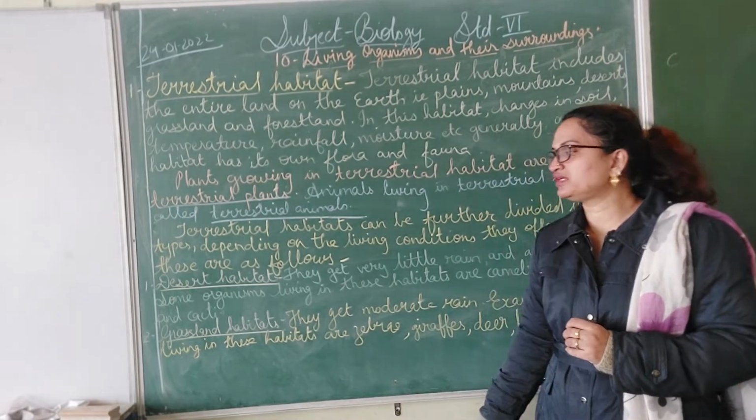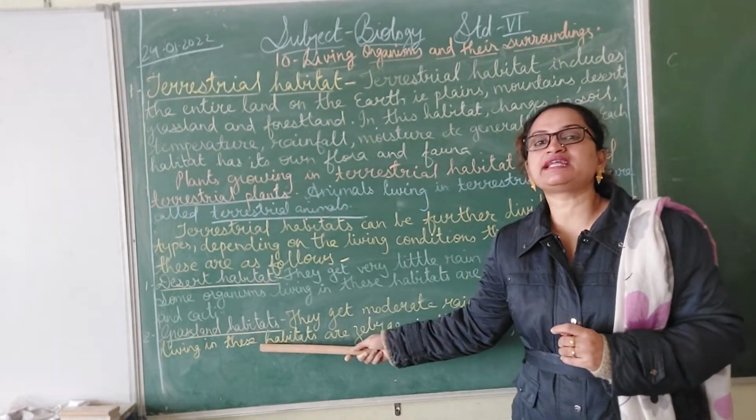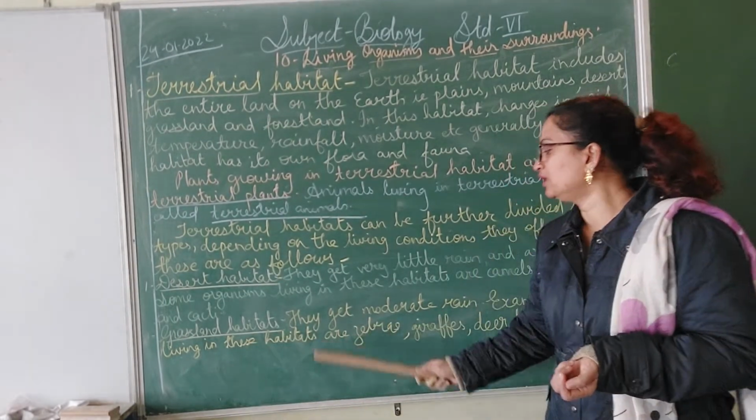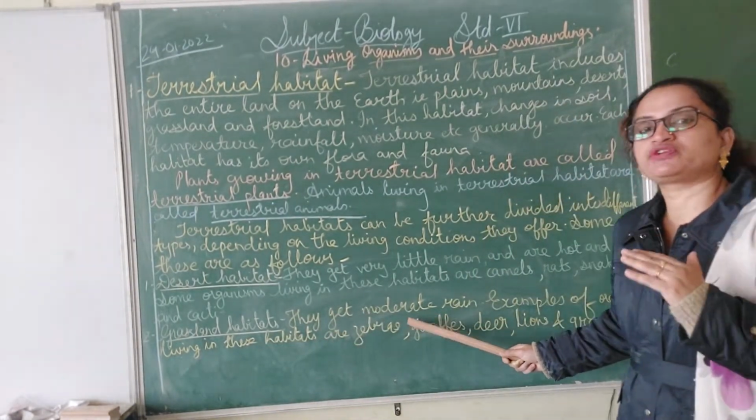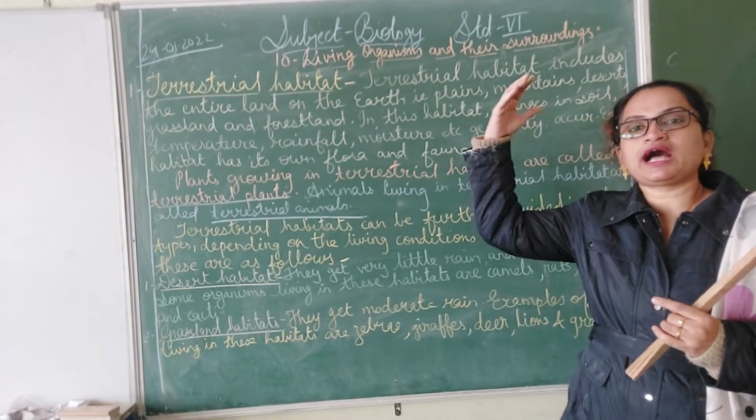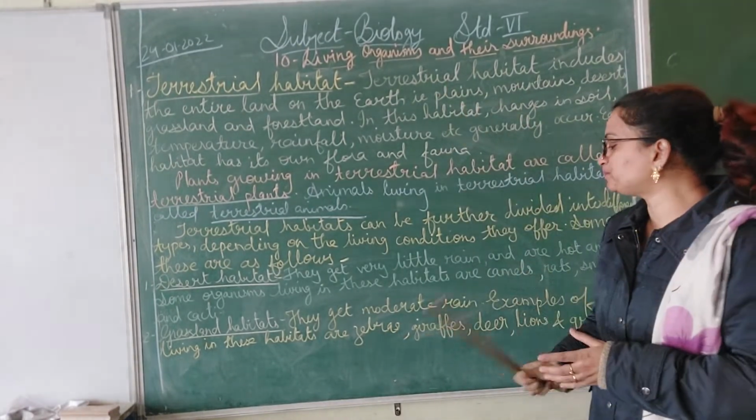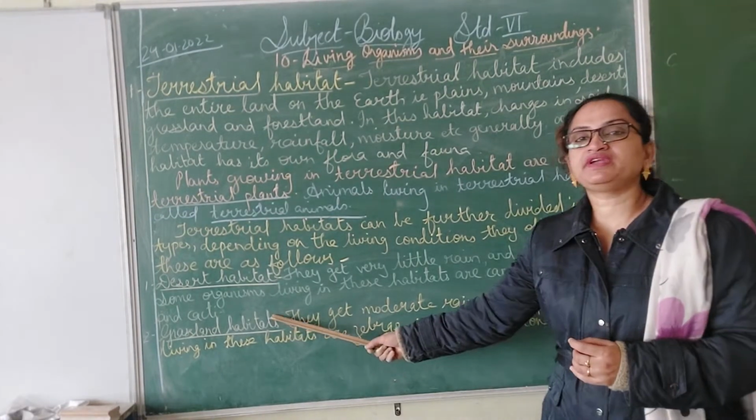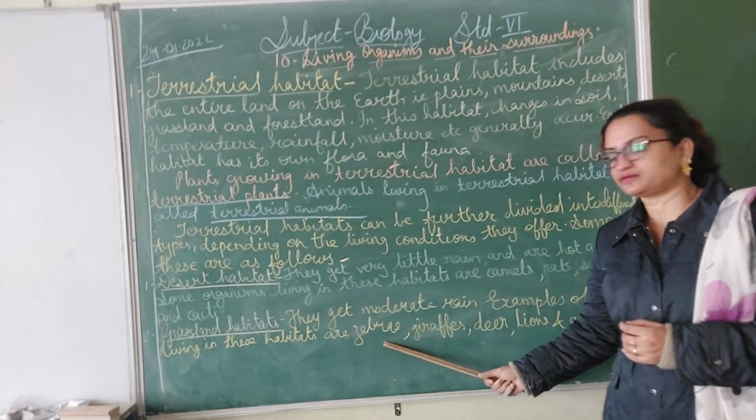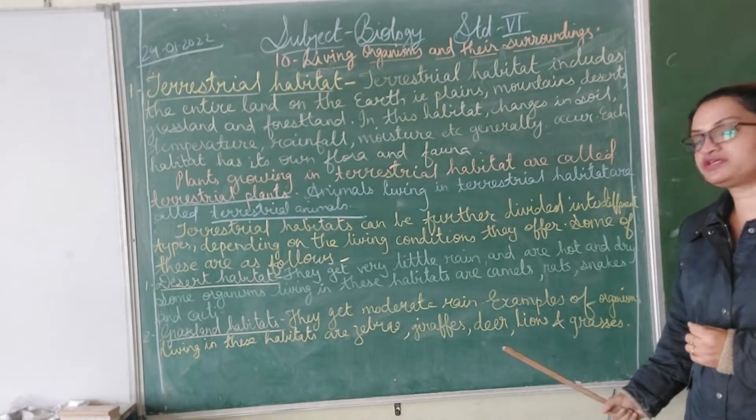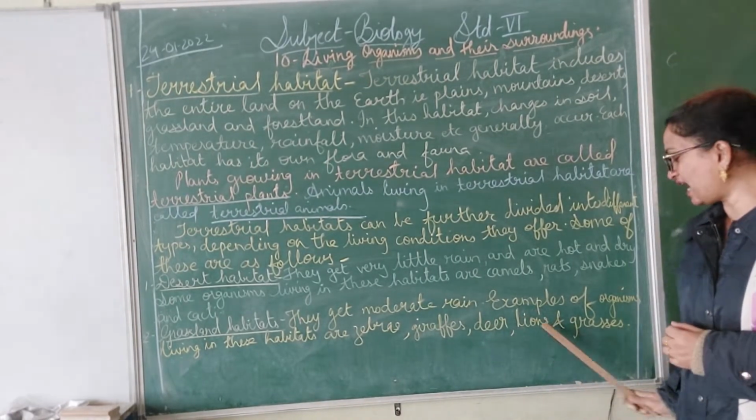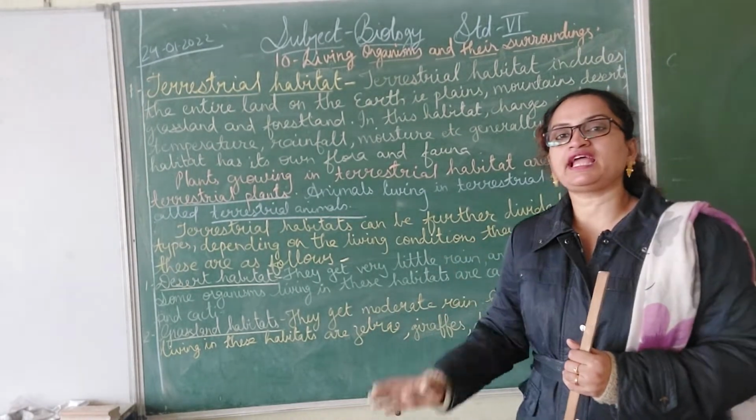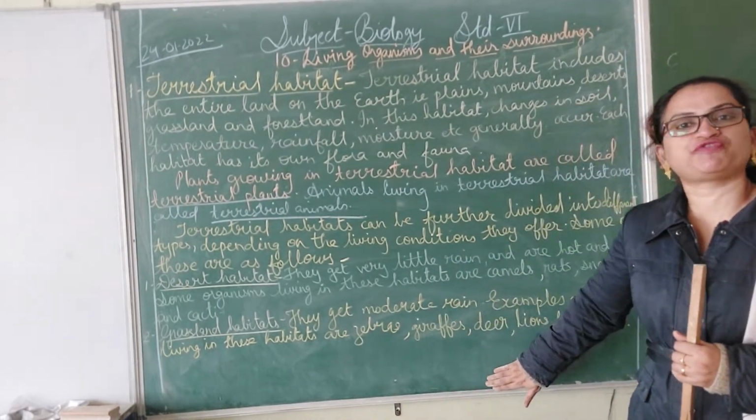Okay, now next is grassland habitats. As the name says, grassland, lots of grass there. Now, they get moderate rain. Moderate rain means not a very high level of rain and not very low. Examples of organisms living in these habitats are zebras, giraffes, deer, lions and grasses. So in this area, they get moderate rain, and these types of organisms you would find.